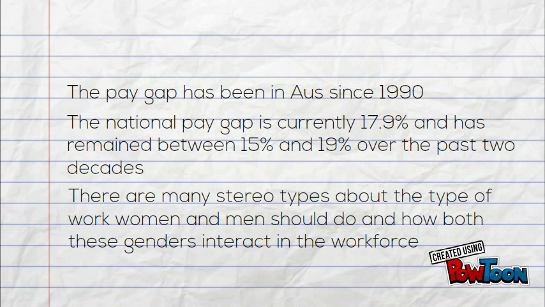The pay gap has been in Australia since 1990. The national pay gap is currently 17.9% and has remained between 15% and 19% over the past 2 decades. There are many stereotypes about the type of work women and men should do and how both these genders interact in the workforce.